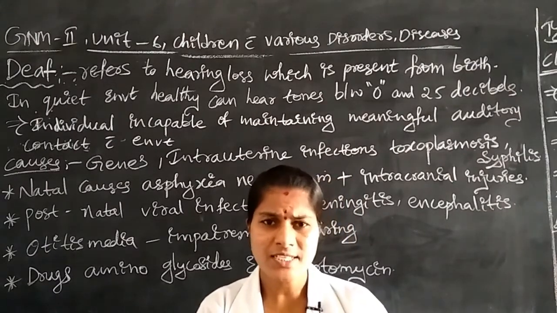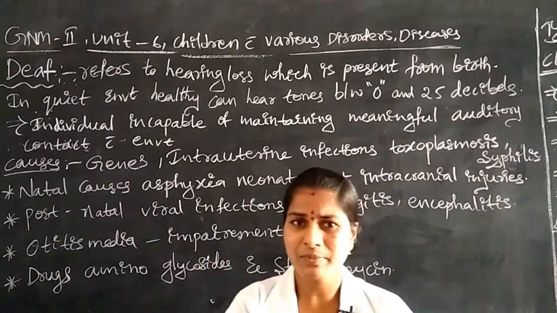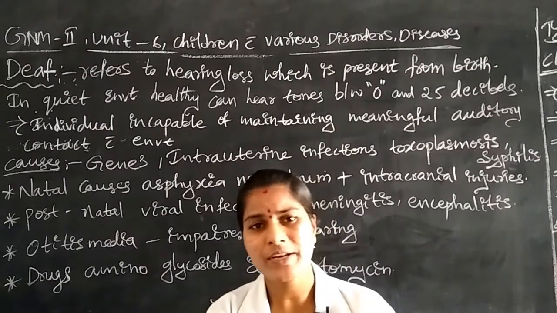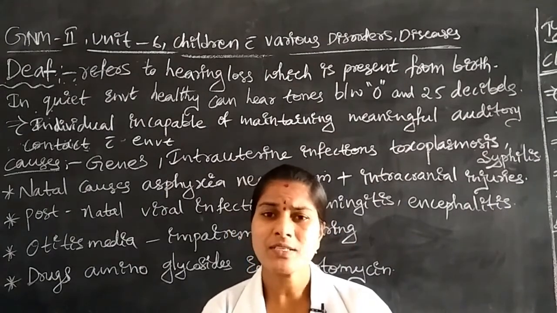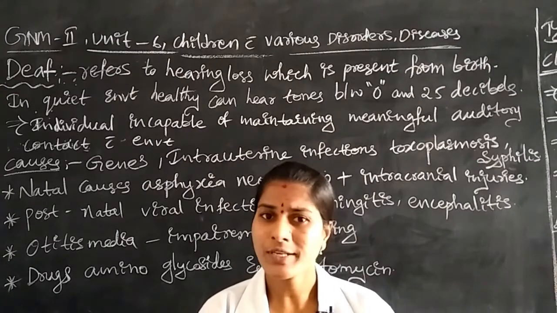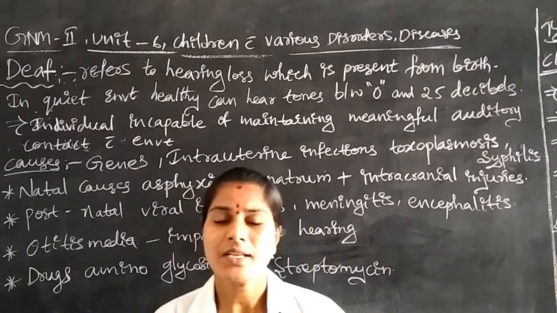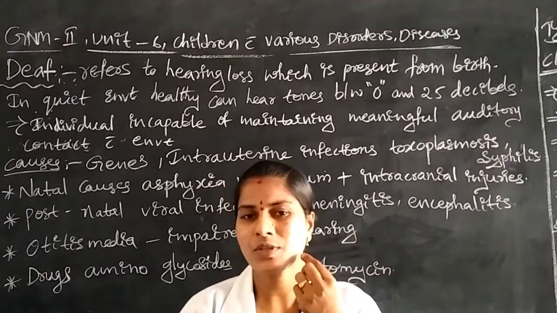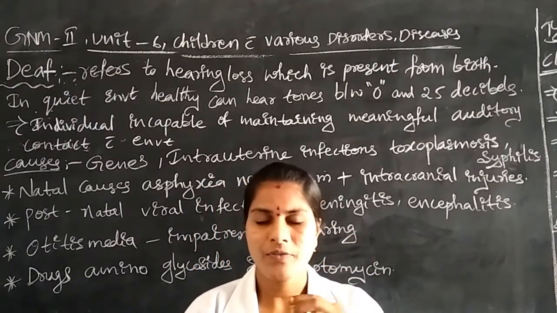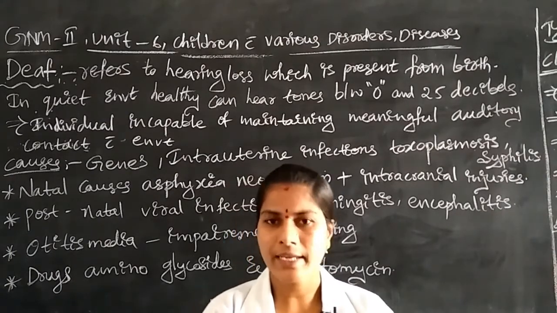The infection may spread to the fetus, because the fetus develops in the mother's womb, that is the uterus. That's why the children may have infection, which easily spreads to the ear canal and tympanic membrane, and the children may lose their hearing capacity.